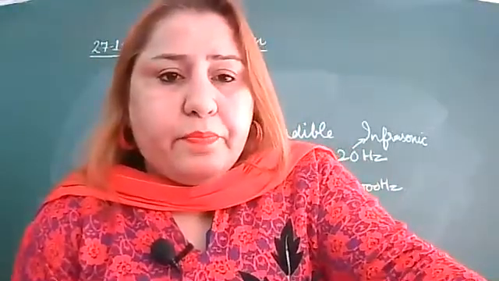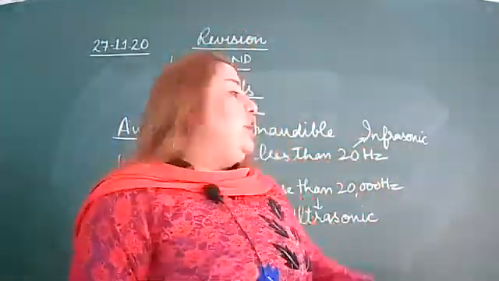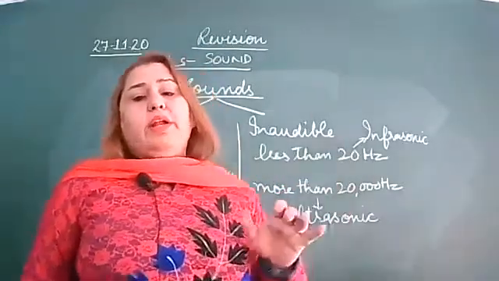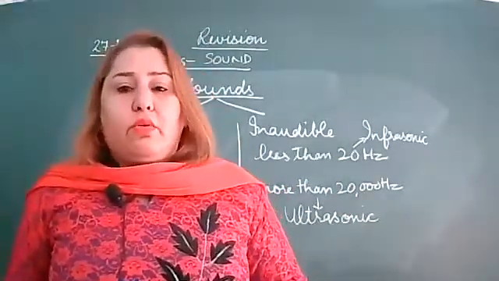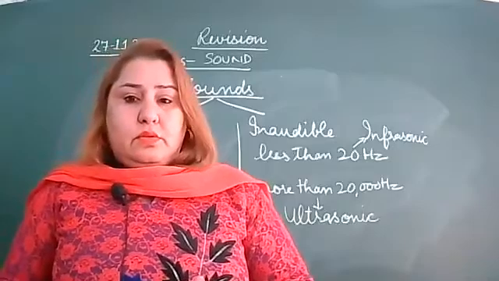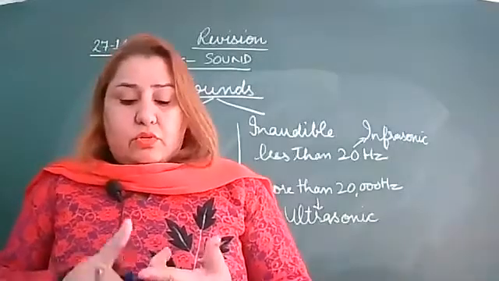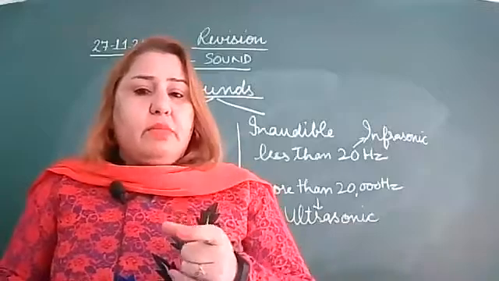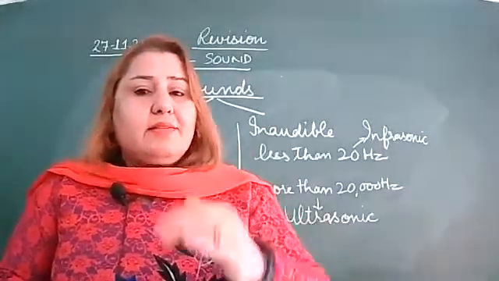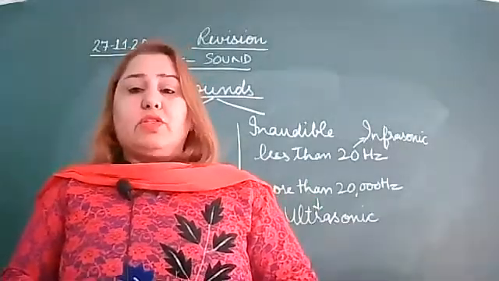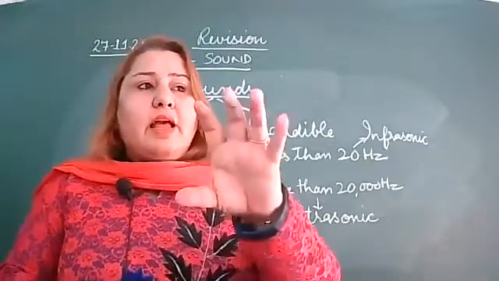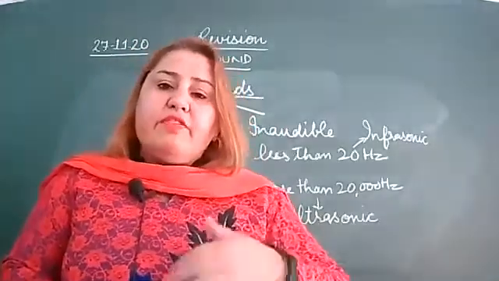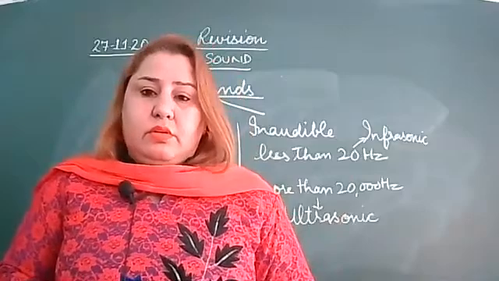Is it clear? Infrasonic is the sound whose frequency is less than 20 hertz. Who can hear this sound? Rhinoceros, whales, elephants. So these animals can hear sound less than 20 hertz, that is the infrasonic. Like the earthquake vibration, that is very feeble, but animals like elephants can hear this sound.